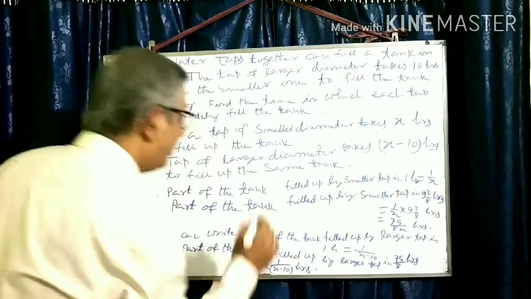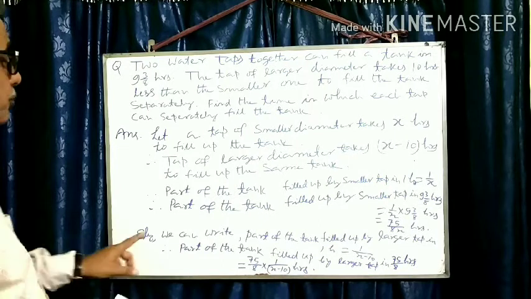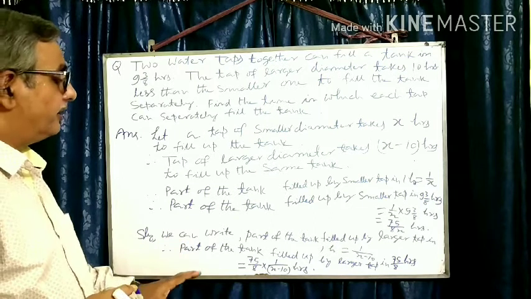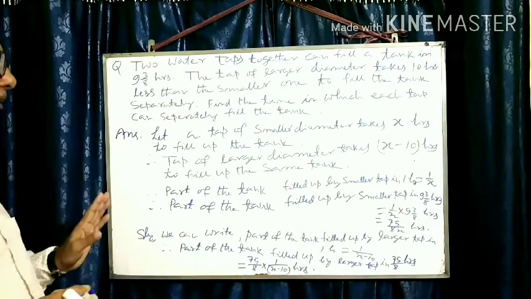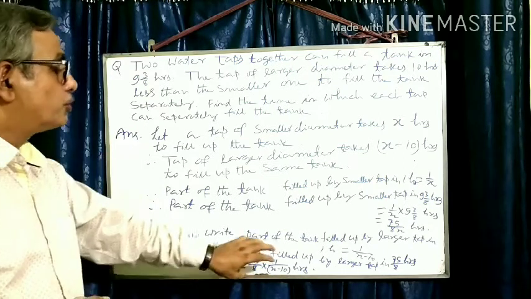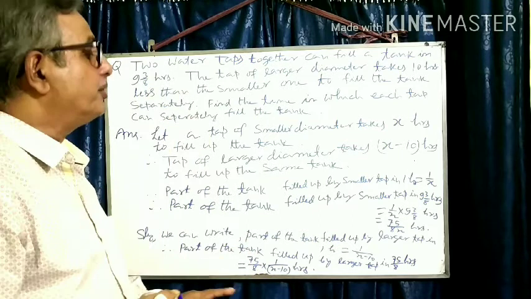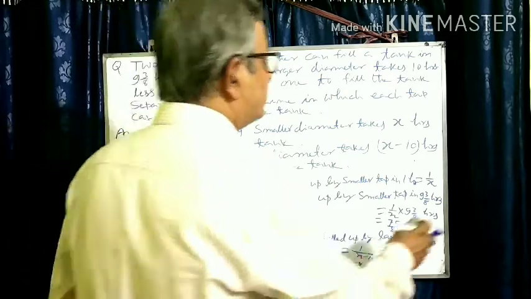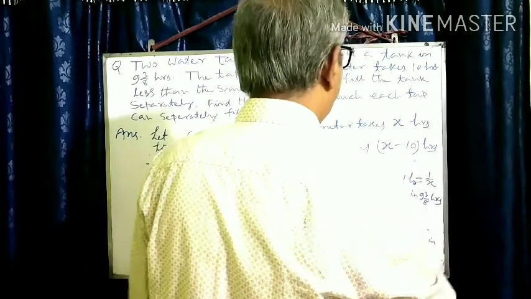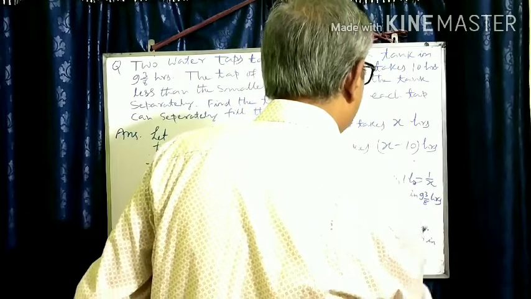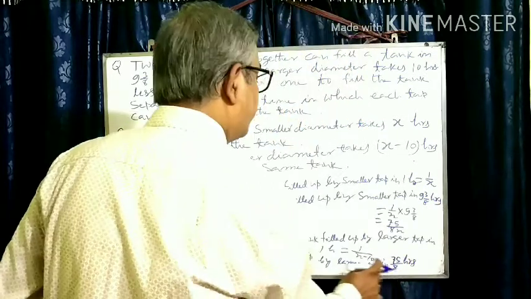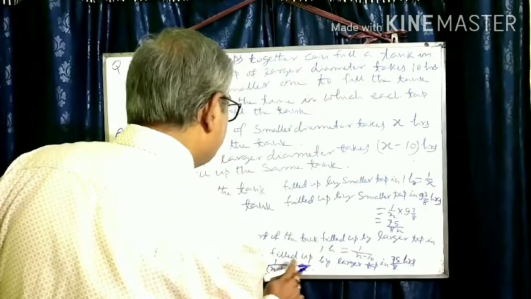My dear students, up to here it is very clear, but why am I writing hours? Sorry, here should be written part, not hour. Here should be written 1 by x, so this should be part. Please correct here also.